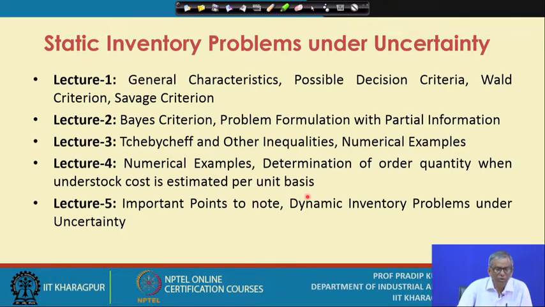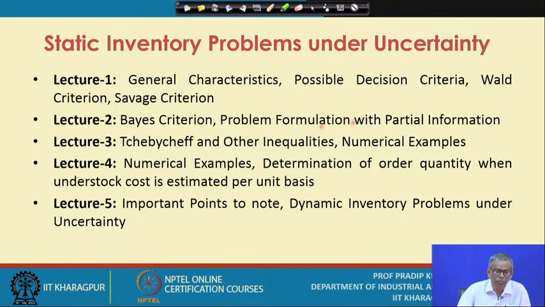Now lecture 1, we will be discussing general characteristics of the problems you should be aware of, and the possible decision criteria under uncertain conditions. The two specific decision criteria we will discuss: the first one is the Wald criterion and the second one is the Savage criterion.